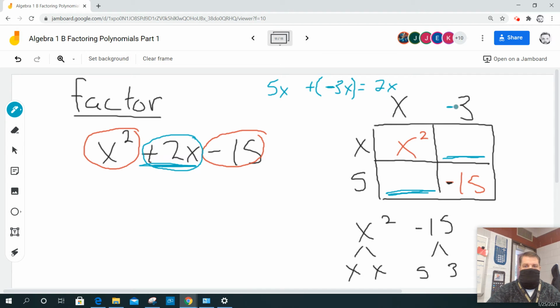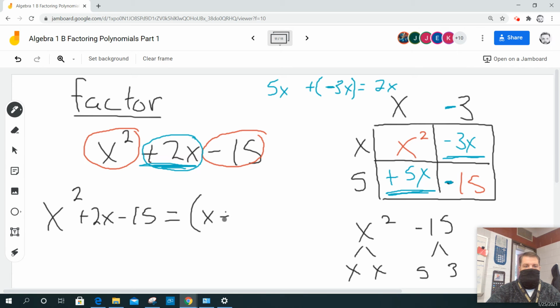In other words, negative 3 times 5 gives me this negative 15, but negative 3 times x gives me negative 3x. 5 times x gives me a positive 5x. And then when I add them up, I get this middle term. Well, I did all that to say that this x squared plus 2x minus 15 is equal to x plus 5, because that's a positive 5, times the quantity x minus 3.